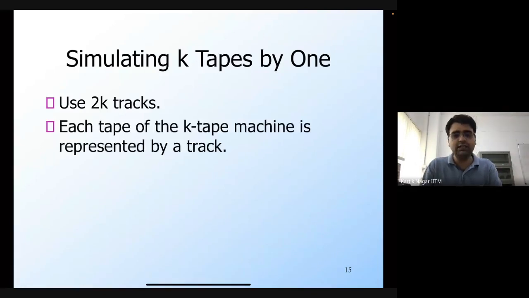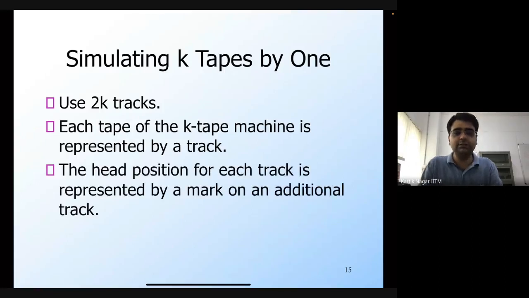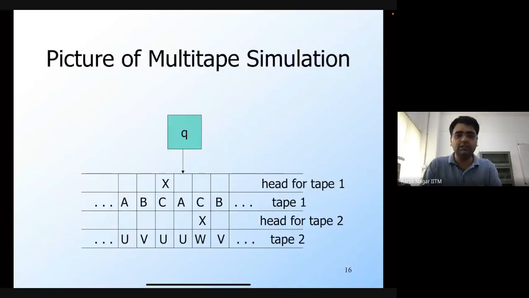Each tape of the k tape machine is represented by a track, and the head position for each tape is represented on another track. We use a mark on an additional track to represent the head position for each tape. Looking at it through a picture, let's say k equals 2, which means you have a 2 tape Turing machine.